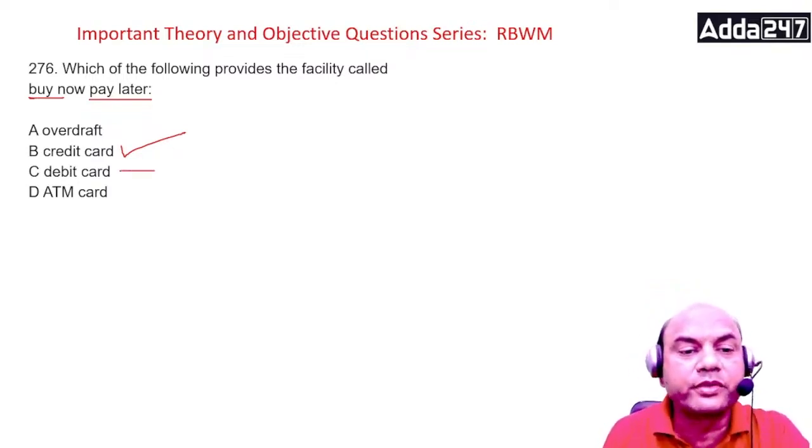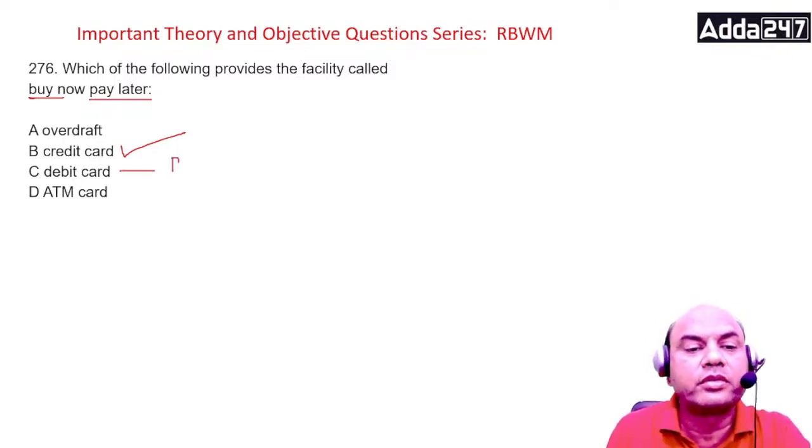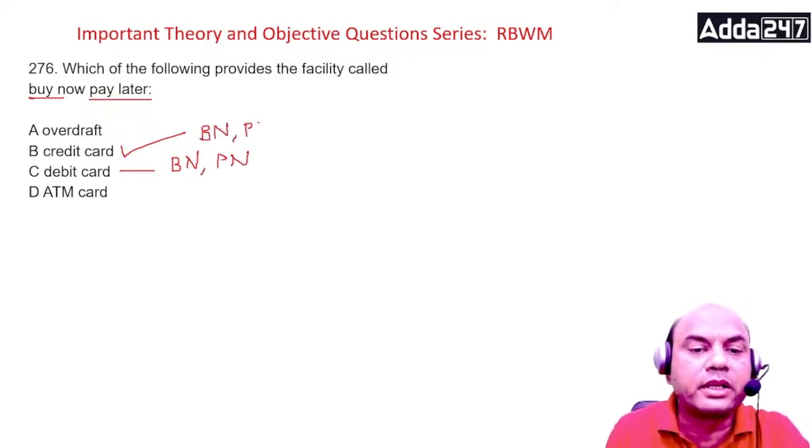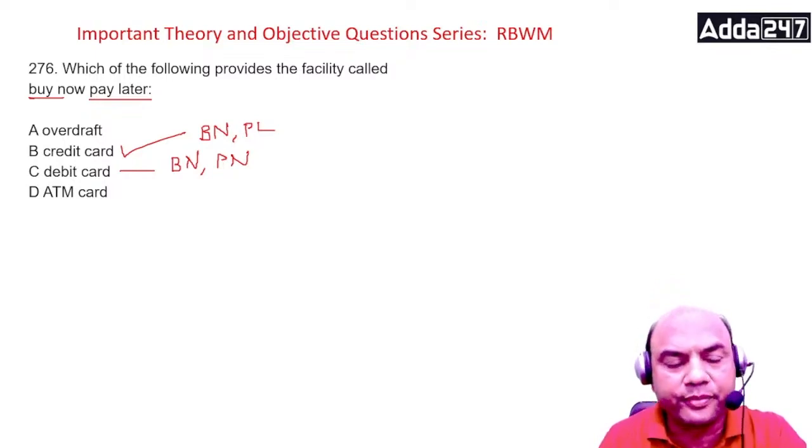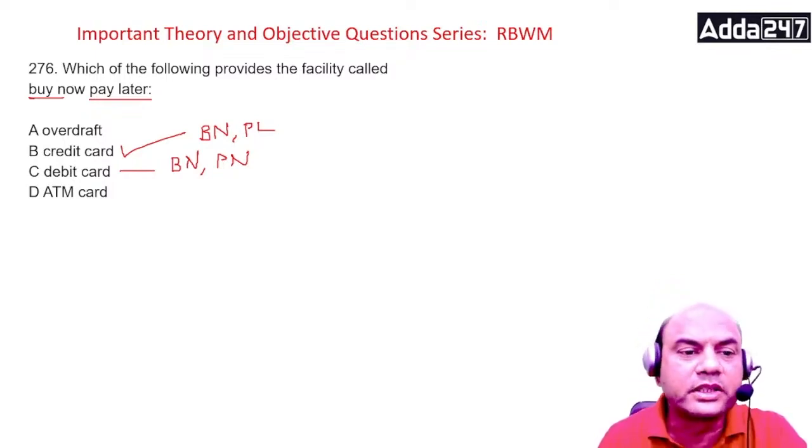Debit card provides you which facility? Buy now, BN, pay now, PN. And this is BN, PL, pay later. Okay. Overdraft is nothing like that related to buy now. Overdraft is not for buying. Simple, isn't it? It's a loan.